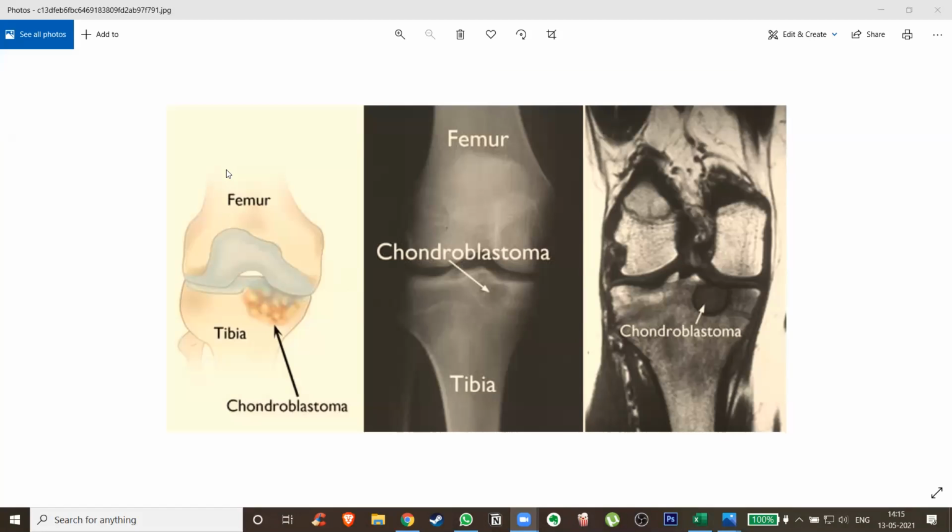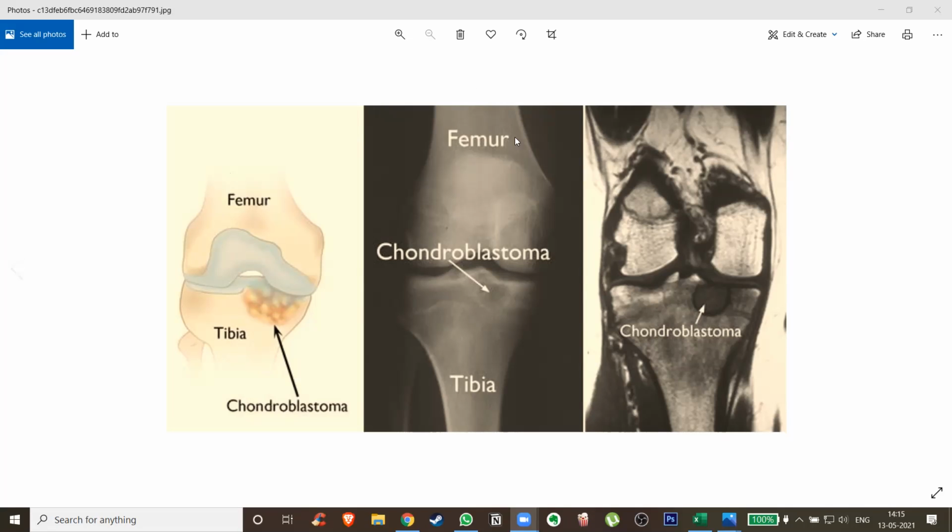Sometimes there will be many small tumors. Sometimes it can be a very big mass, almost up to 5 centimeters in diameter. बड़ा mass रहता. ठीक है. More commonly in upper tibia, lower femur, and upper humerus. These long bones are the most common places where these benign tumors generally occur. ठीक है. You can also have a chondromyxoid fibroma.